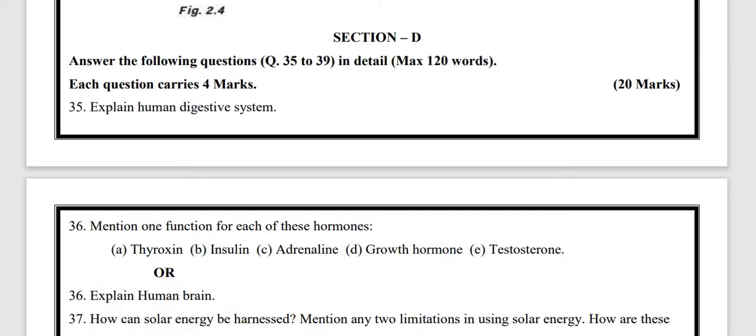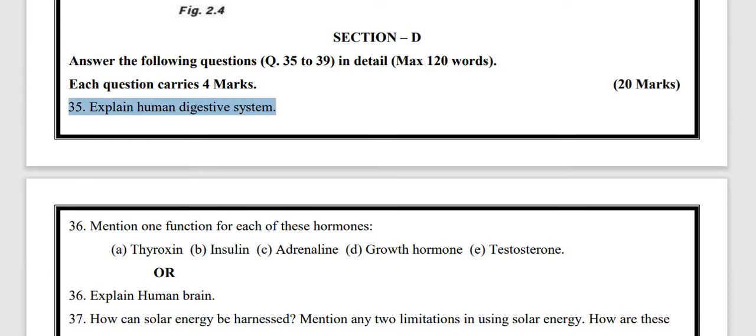Section D is of 4 marks and a total of 5 questions are there. Each question carries 4 marks, so section D carries 20 marks. The first question, number 35: explain the human digestive system.